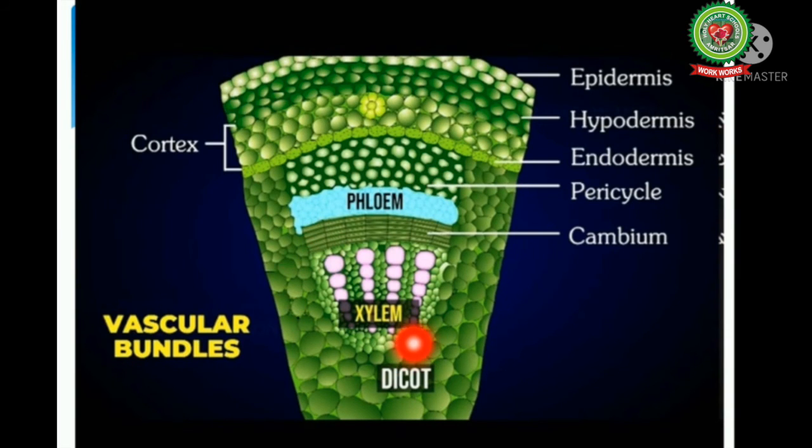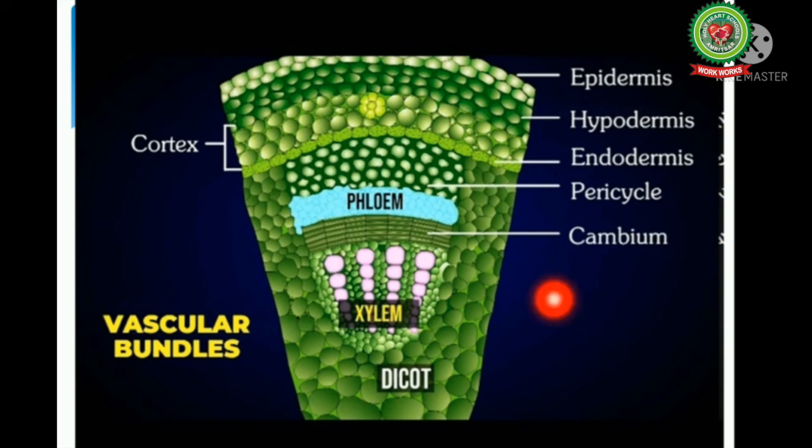Then is pith. It is the intrastellar region of ground tissue and forms the central core of the stem and root. It is made up of parenchymatous cells which are arranged loosely and have prominent intercellular spaces.